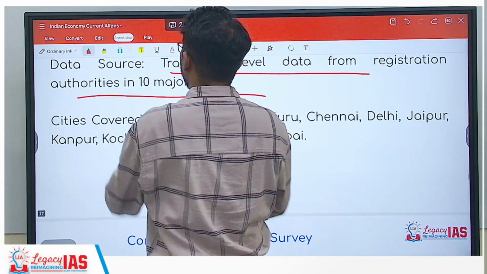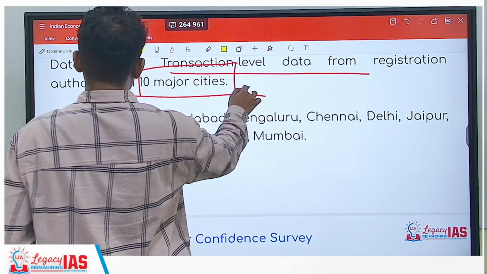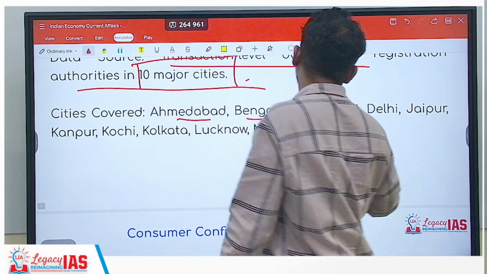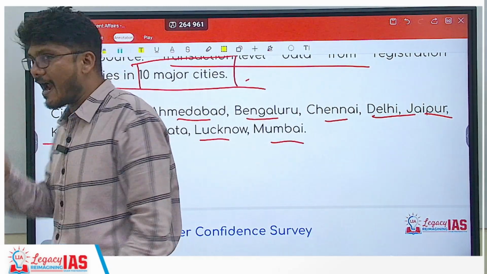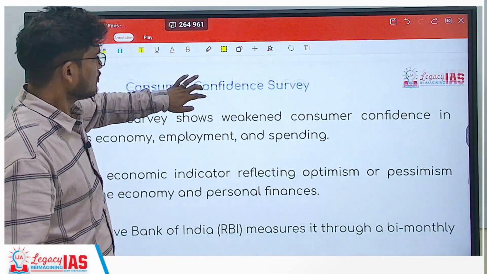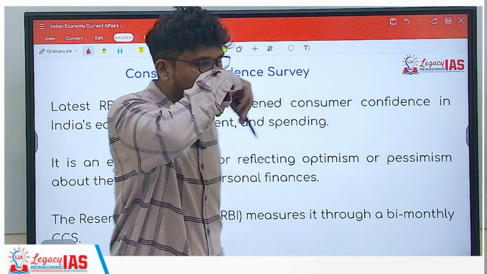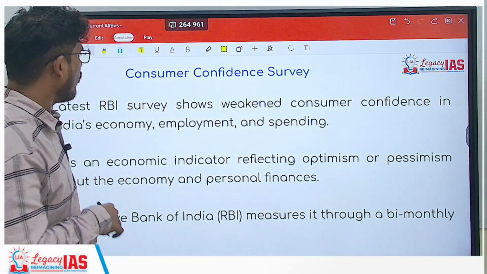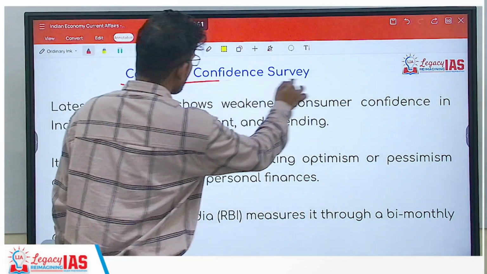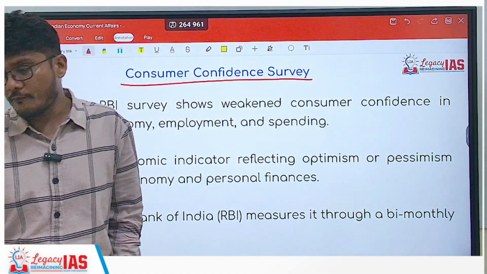So it is there taken for 10 major cities, which is Ahmedabad, Bengaluru, Chennai, Delhi, Jaipur, Mumbai, Lucknow, Kolkata, Kochi, and Kanpur. And in that, remember, Bengaluru has seen the highest growth, whereas Kanpur has seen a decline by about 2%.